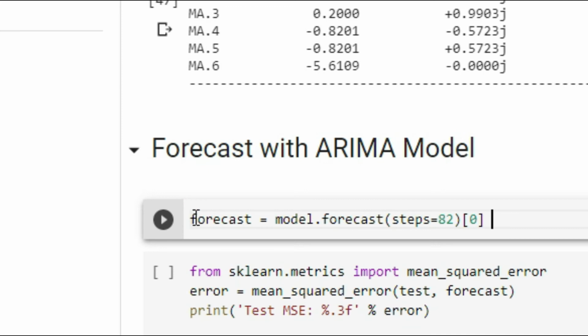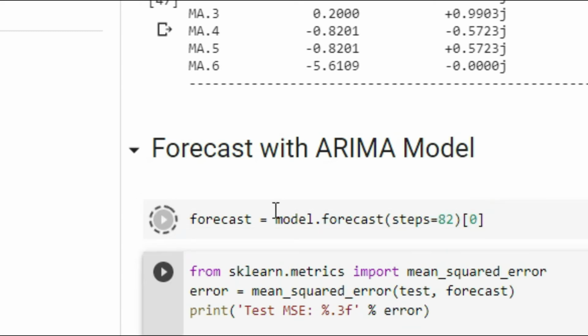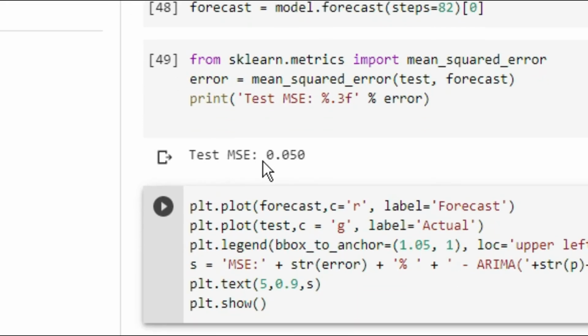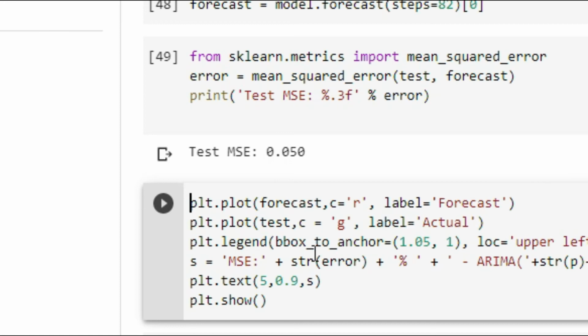We need to forecast with our model. We will forecast for 82 days because our test data is 82 days. We mention the 82 in the steps argument and forecast, and store the value in the forecast variable. We will also check the mean square error by running this cell. This comes to about 0.050, which is not too bad.